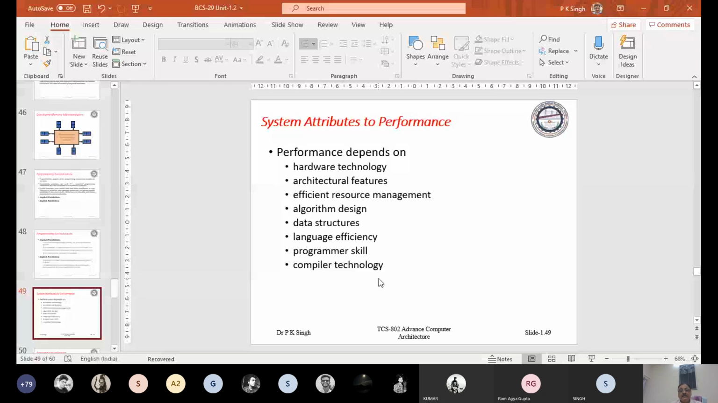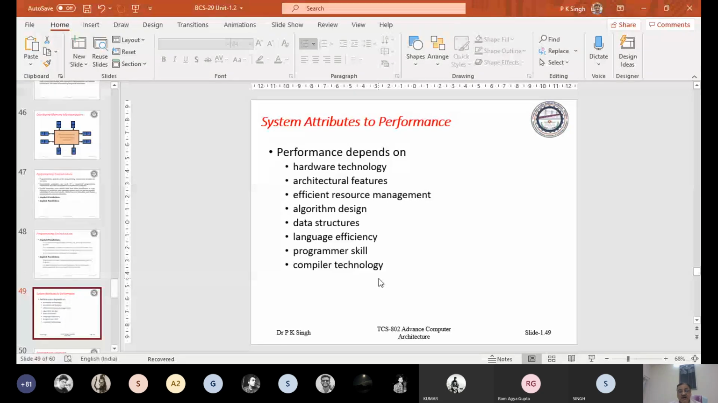So the operating system plays a major role in efficient resource management. Okay. Next is algorithm design. If you have a machine capable of executing in parallel, then we have to design algorithms accordingly, so that we may exploit the parallelism available on the machine.